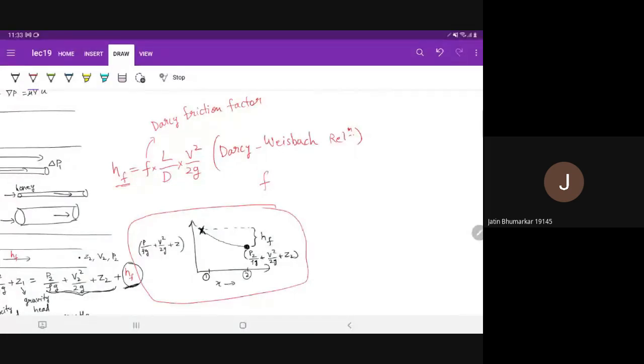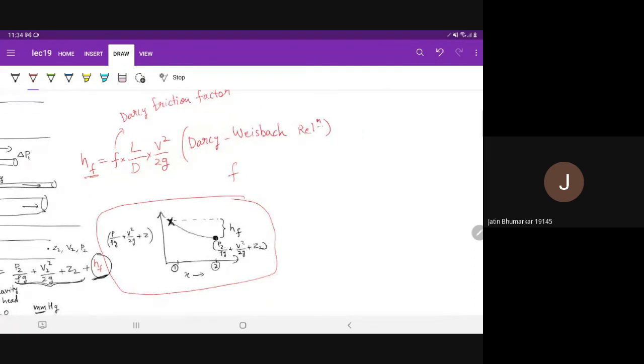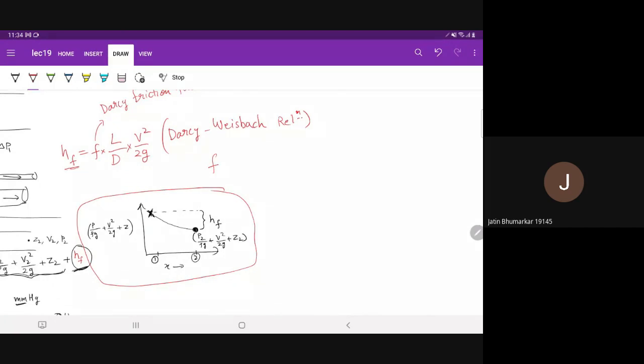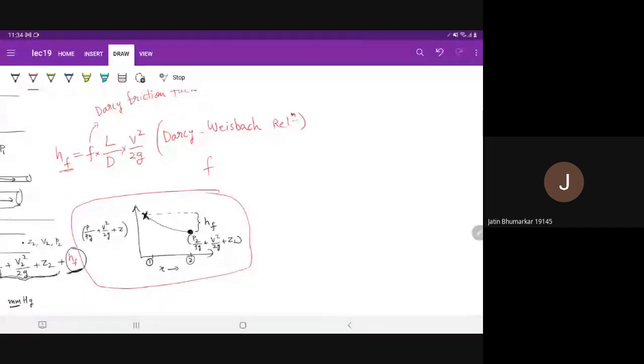So now we have to derive experimentally how HF depends on different things. This friction factor F is a function of the Reynolds number with respect to diameter, and pipe roughness, epsilon by d.